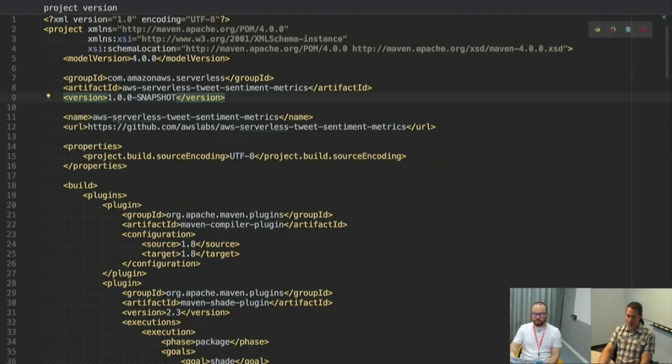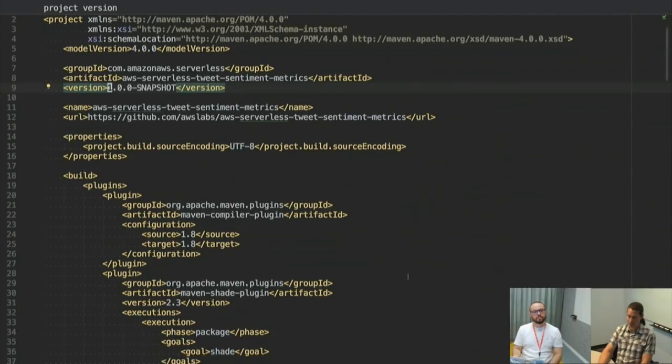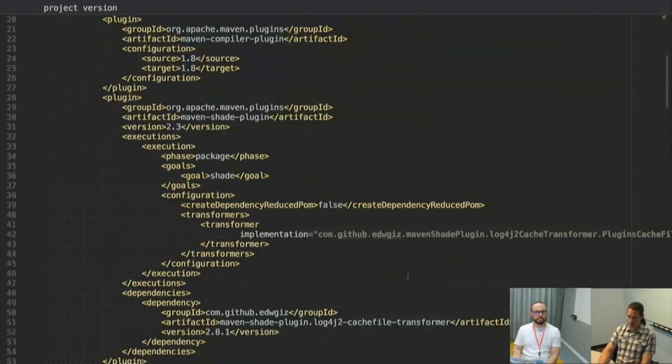If I scroll down, there are a couple of special plugins that I use when I do Lambda-based applications. The big one is the Maven Shade plugin. Normally in a Java library, Maven would just compile your code into a single jar. Now with AWS Lambda, your jar may have many dependencies, and when you create your Lambda function, you need to package up all those dependencies as well.